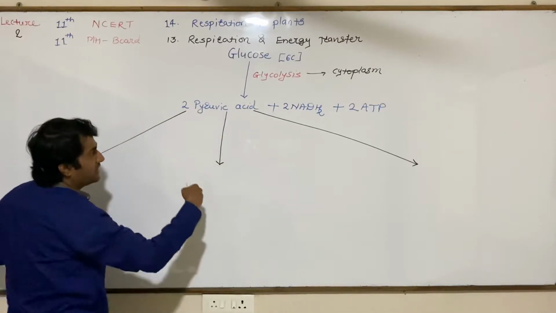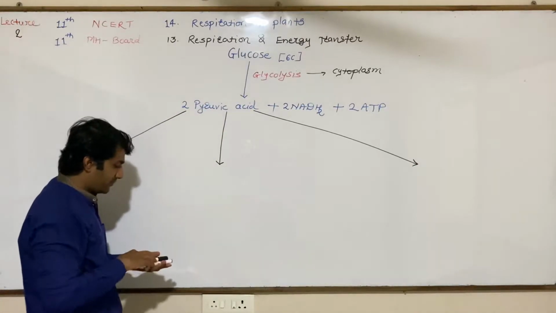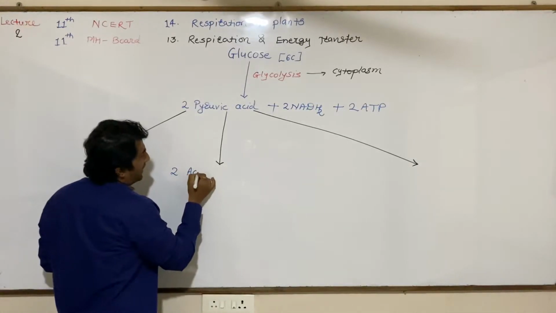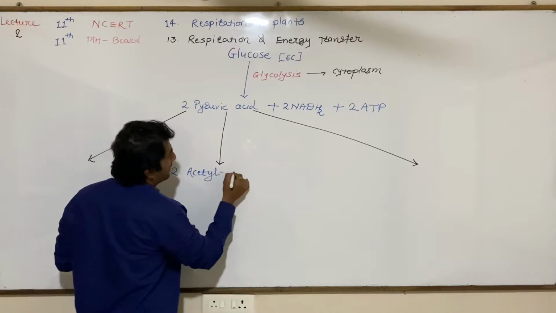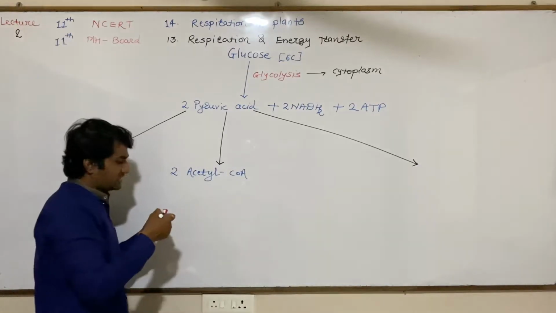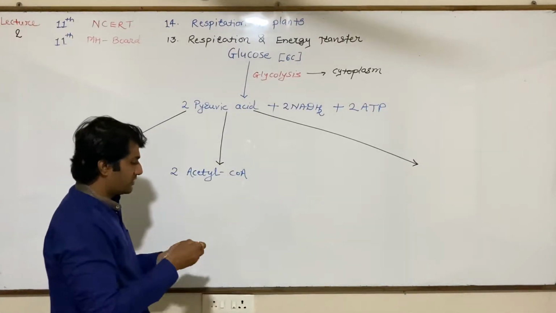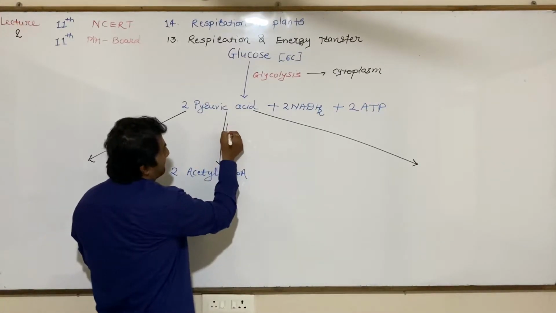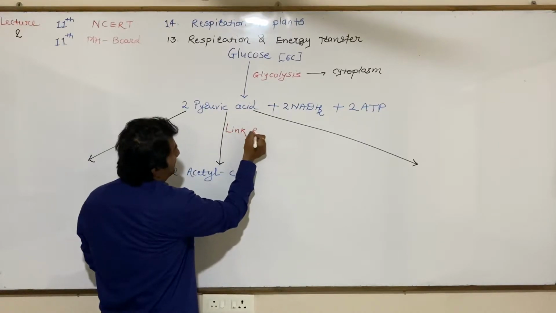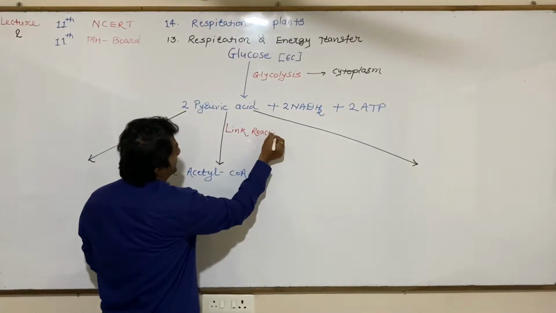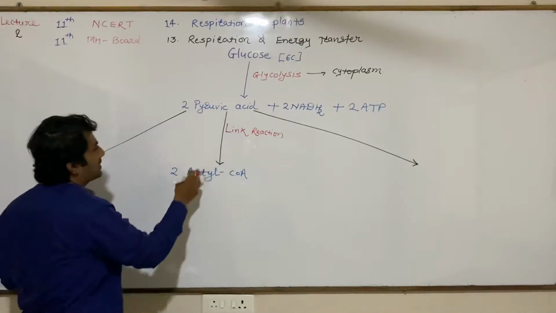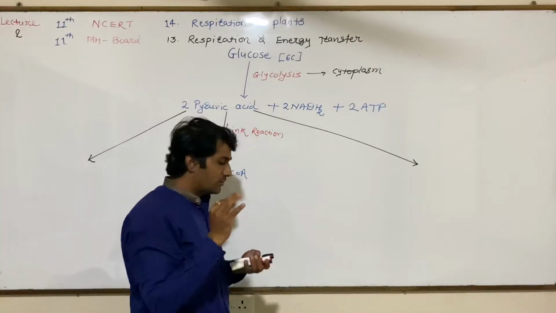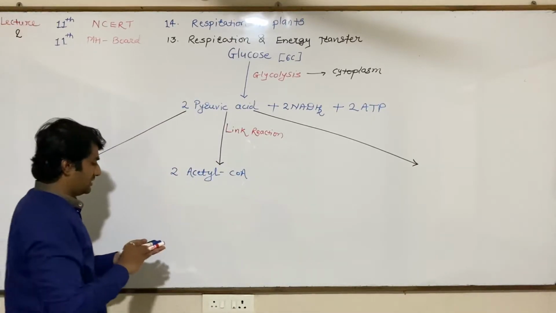Pyruvic acid is converted into acetyl coenzyme A, that is 2 molecules of acetyl CoA, by the process known as link reaction. For this conversion one important enzyme is required, called pyruvate dehydrogenase.